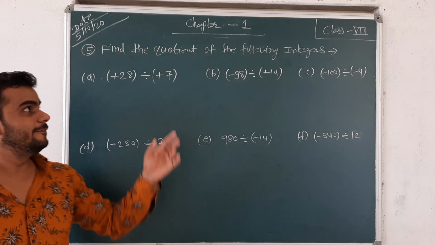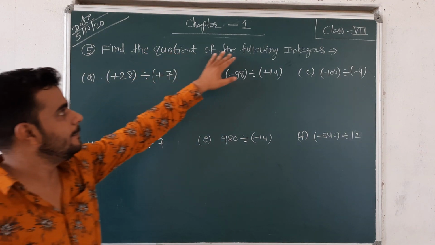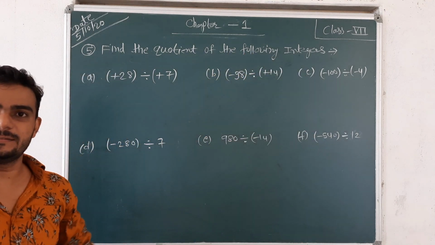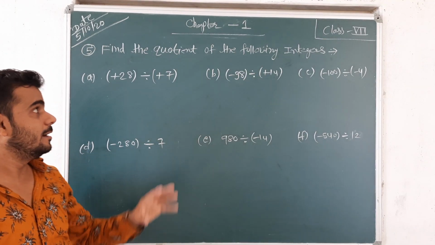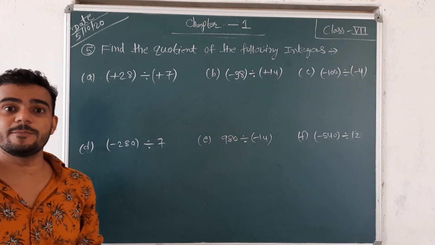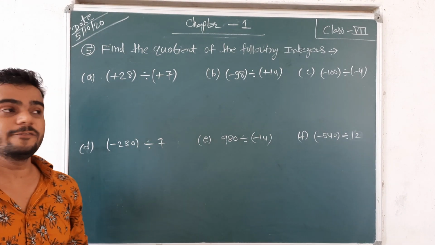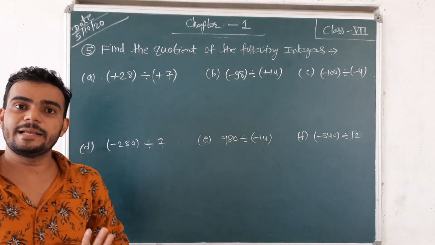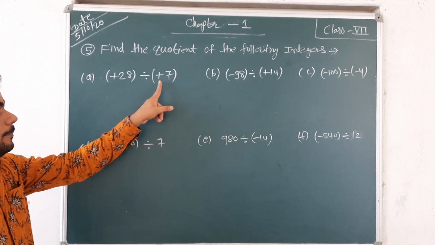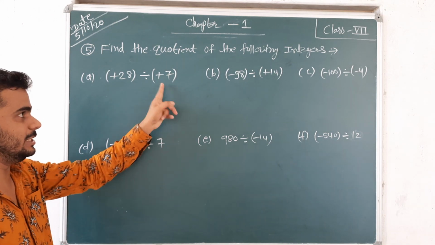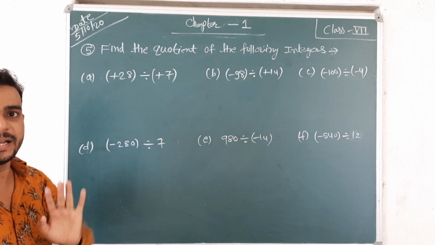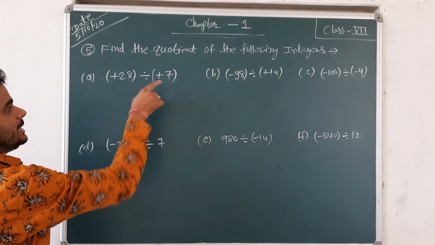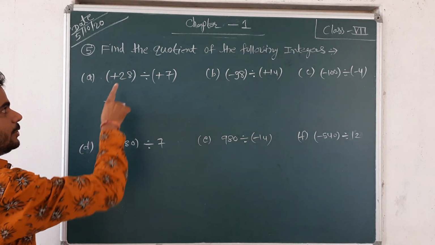Okay. So next, fifth question: find the quotient and the remainder of the following integers. Just like the product. In the fourth question we had to make the product of the numbers. In the fifth question, just find the quotient and the remainder. Just like the fourth question, negative and positive is negative, and positive and positive is always positive.